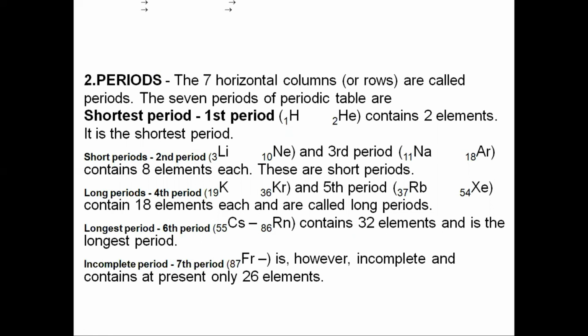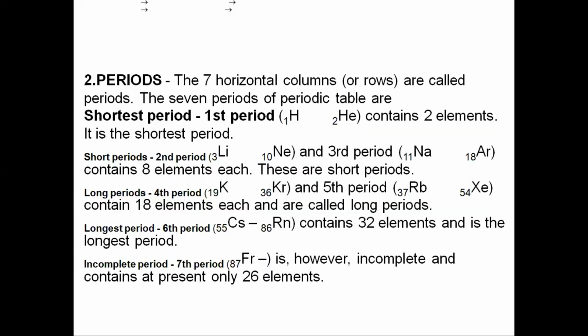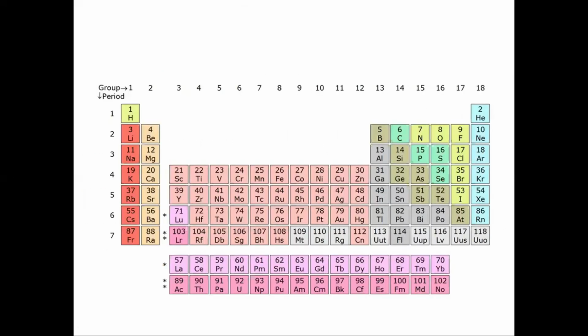The 7 periods of the periodic table have been described here. You can see the first period is the shortest period, which consists of 2 elements, that is hydrogen and helium. The next 2 periods are called short periods, which contain 8 elements each. The 4th period and 5th period are called long periods, which contain 18 elements each. And the longest period is the 6th period, starting from cesium, which is of atomic number 55, and ending with radon, of atomic number 86. It has 32 elements in its period.